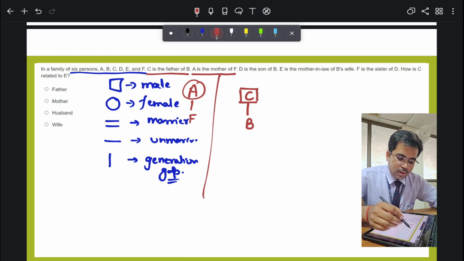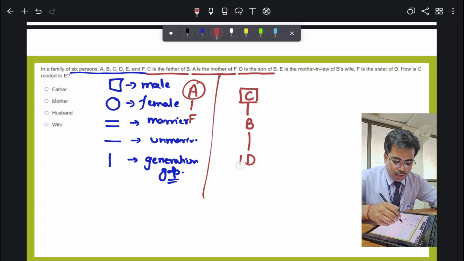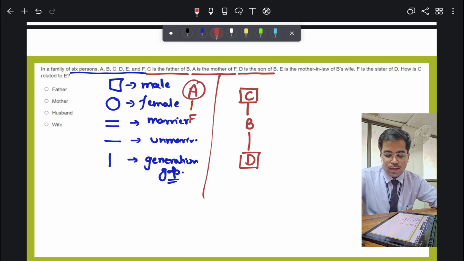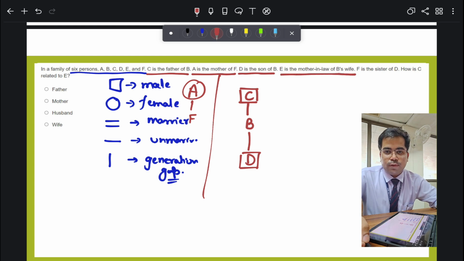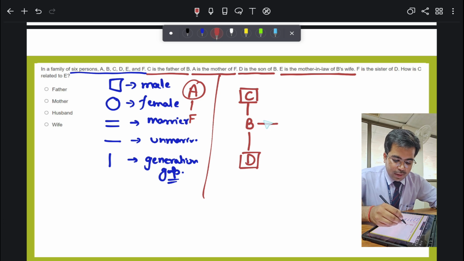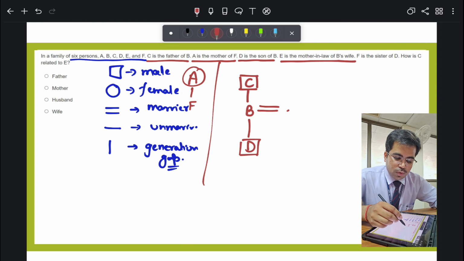Okay, now D is the son of B, and D is the son, so it should be a male. This is showing a generation gap. E is the mother-in-law of B's wife. The wife of B should be here, and who is the mother-in-law? E is the mother-in-law.